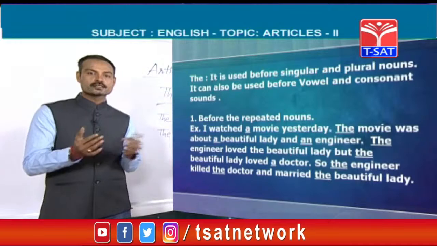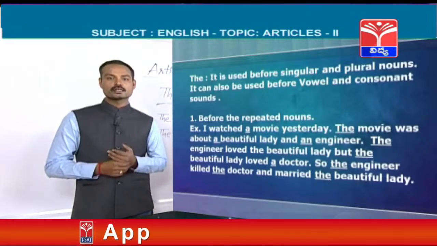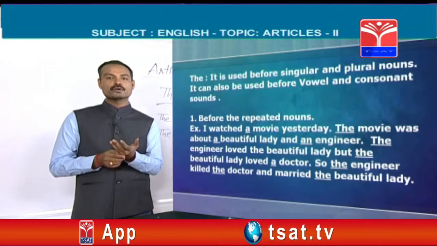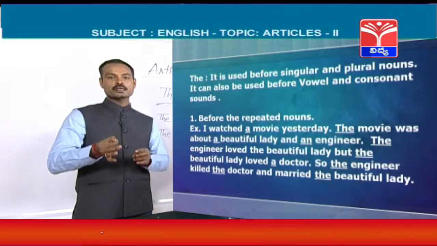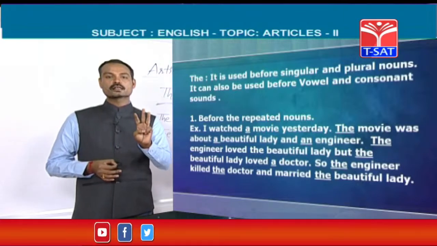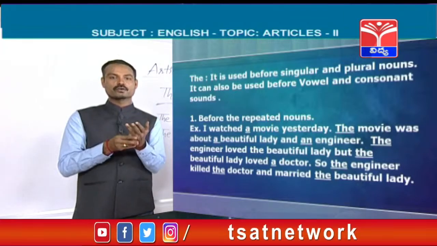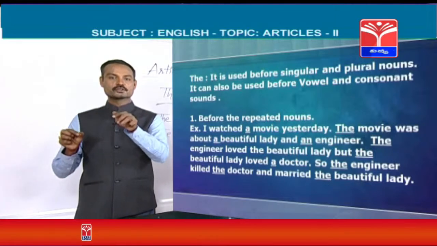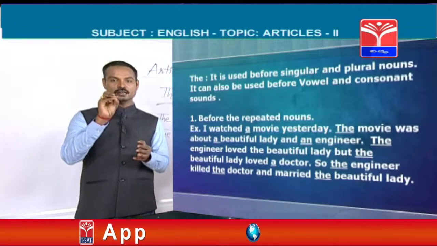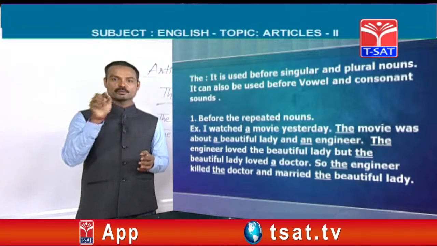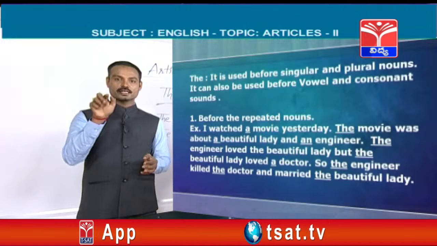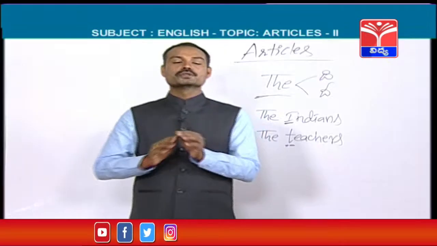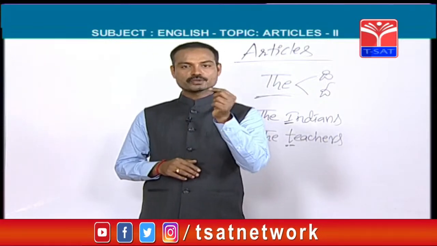Next, friends, in the second sentence how many articles are there? Come and count the articles in the second sentence. The movie was about a beautiful lady and an engineer. So 3 articles are there: the, a and an. Before movie, the is there; before beautiful lady, a is there; before engineer, an is there. 3 have been covered. Movie has been repeated, so we can write the.